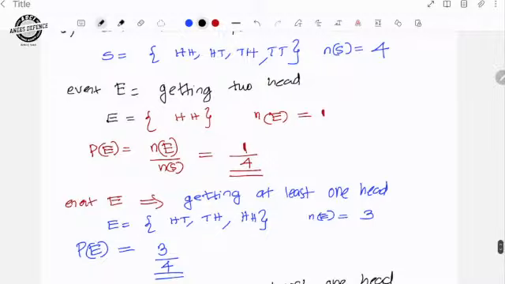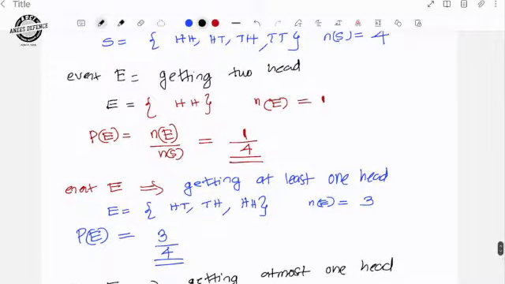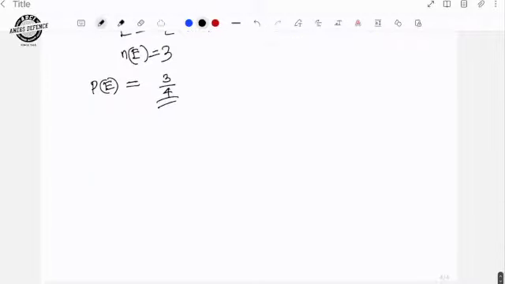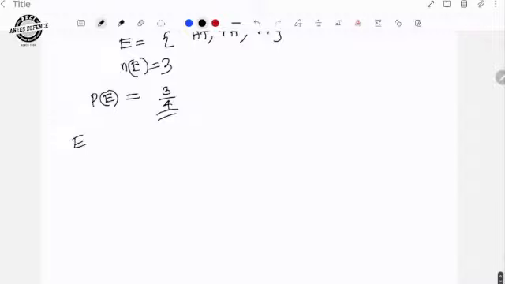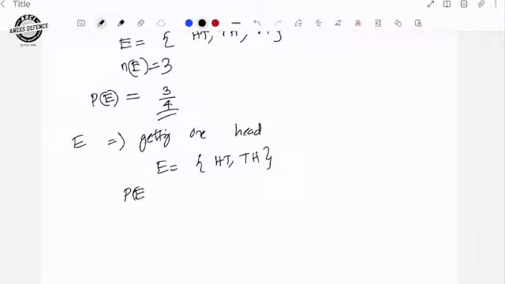So at least one head, at most one head, getting two heads. If the event is defined as getting one head, then we will be getting HT and TH because it is clearly told getting one head. So the number of elements in E will become 2 and the probability will become 2 by 4, that is 1 by 2, because clearly only one head is told.